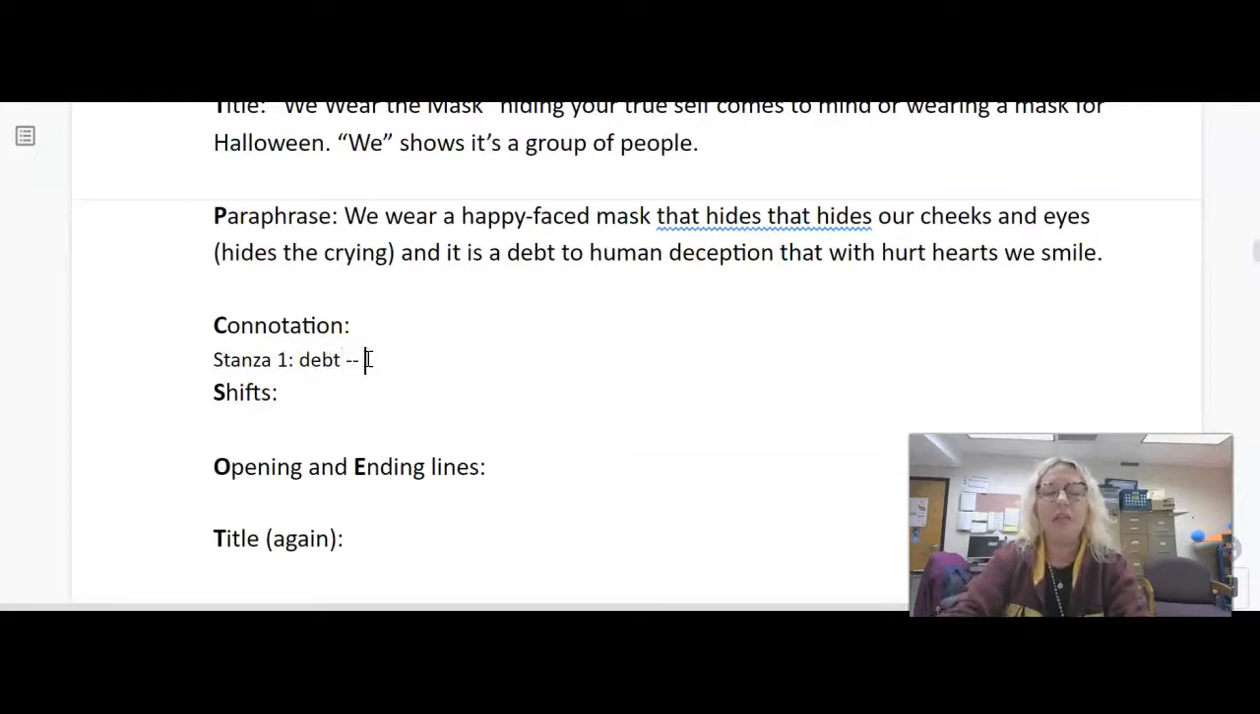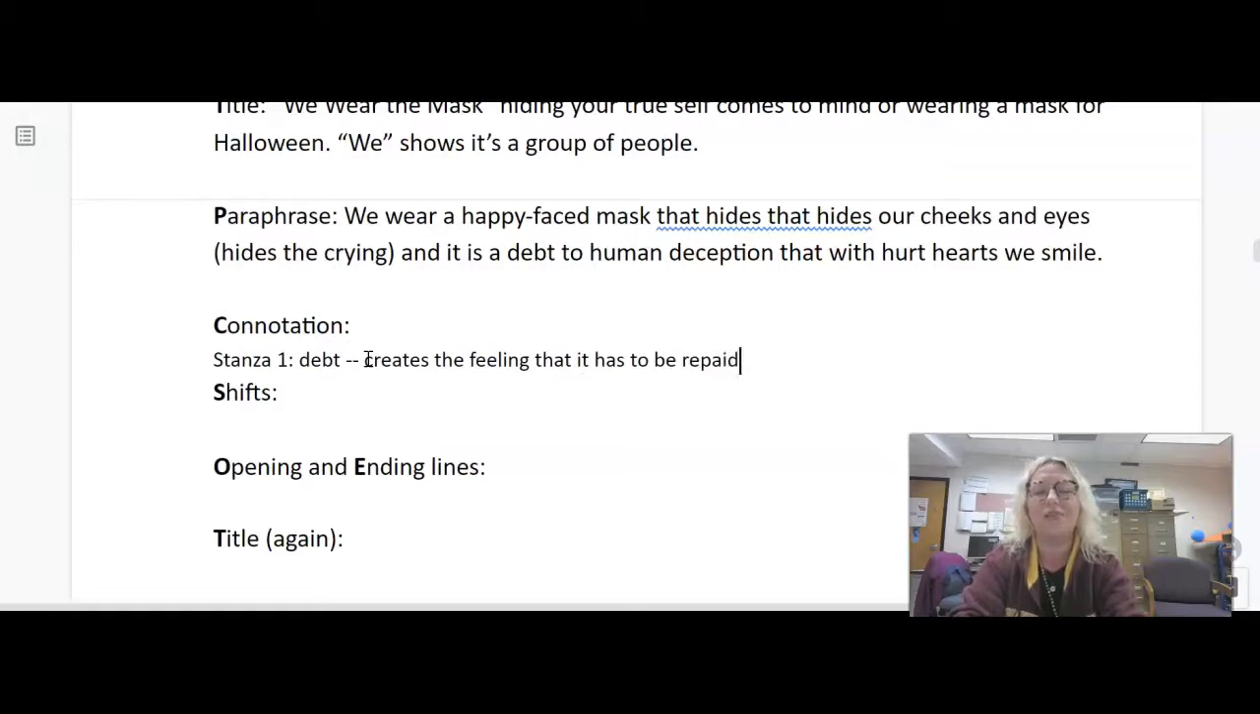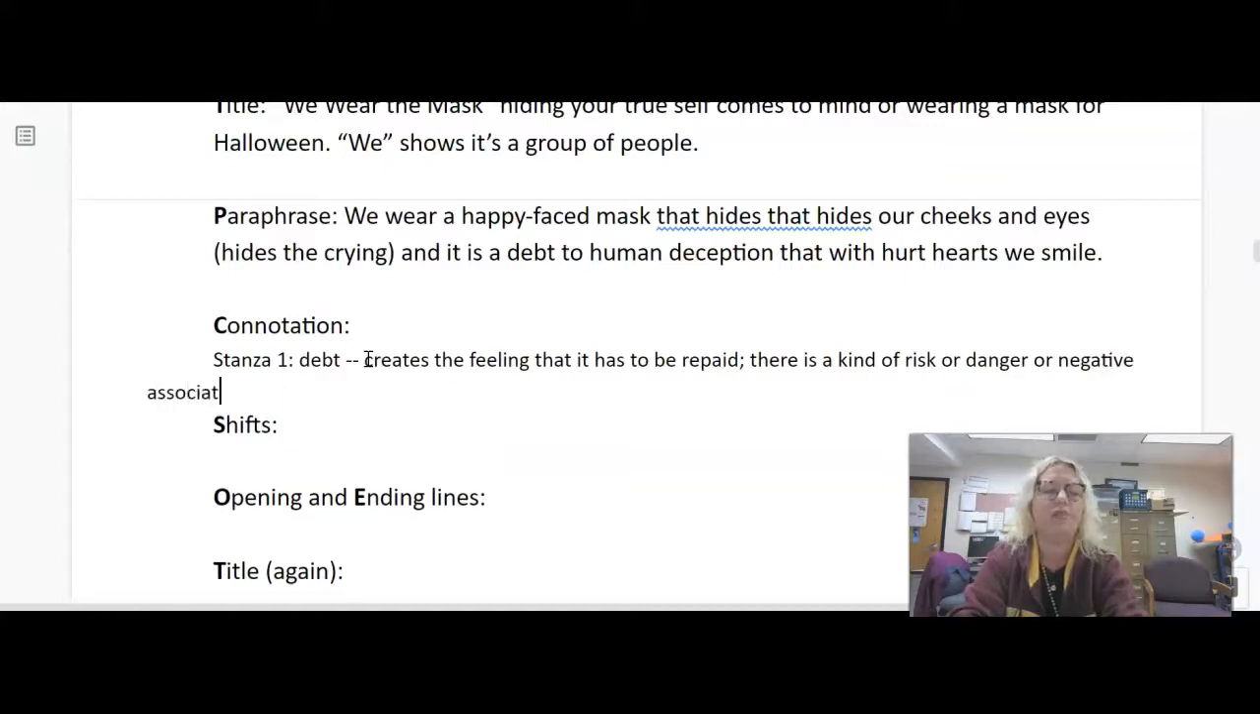Debt, well, for me, it creates the feeling, and you can start your sentence the same way, creates the feeling that it has to be repaid. There is kind of a risk or danger or negative association to this word. All right, you find one for stanza 2 and stanza 3.